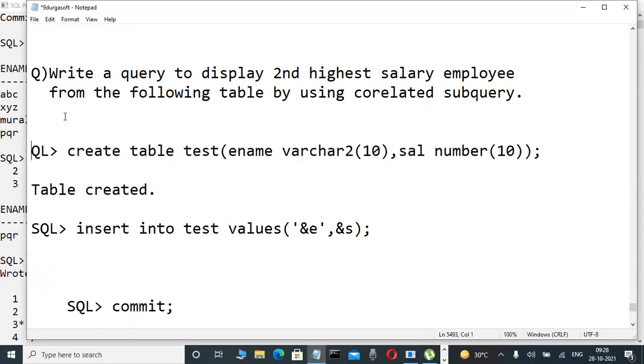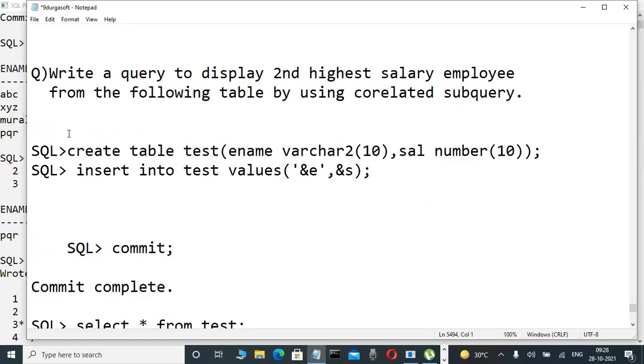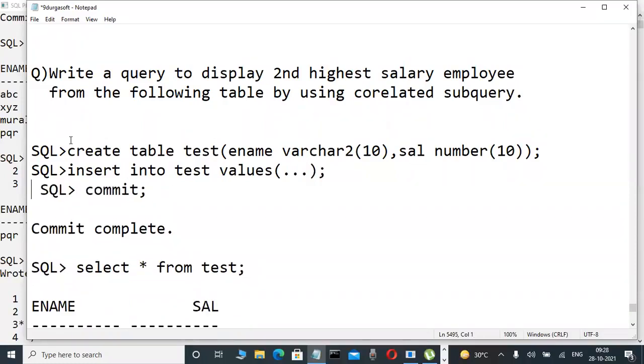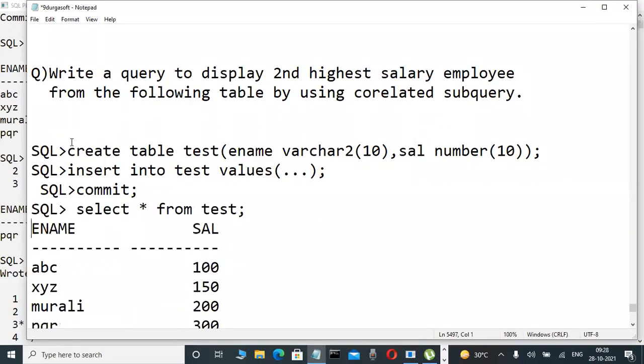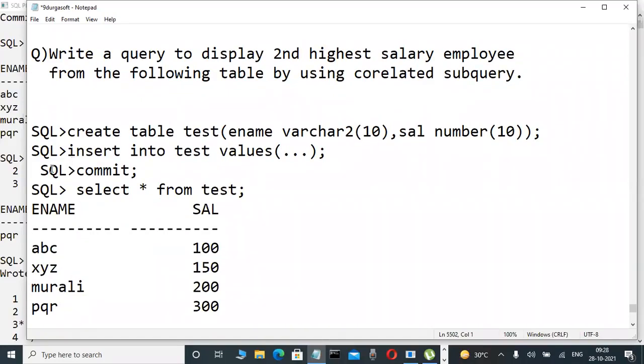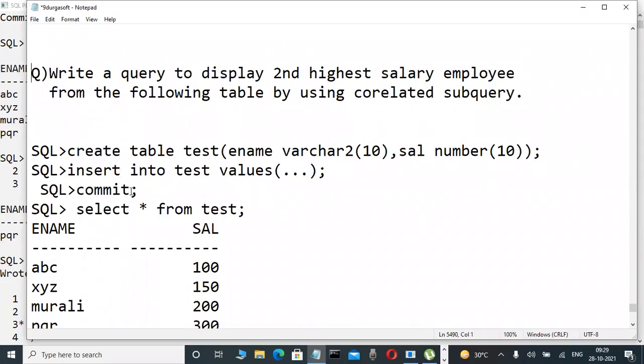First, create a table like this. Then insert data into it. Whatever data I am inserting, you have to check the same thing. Completing the transaction and saving, commit and rollback I will tell you in future. This table, first. These are all the steps, write them first. Then we start. Don't worry today, the query is very difficult, but the execution is understandable. First step is execution, then the query.